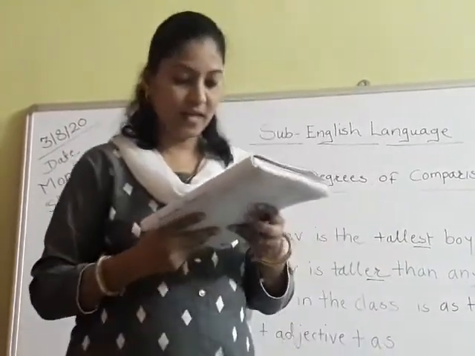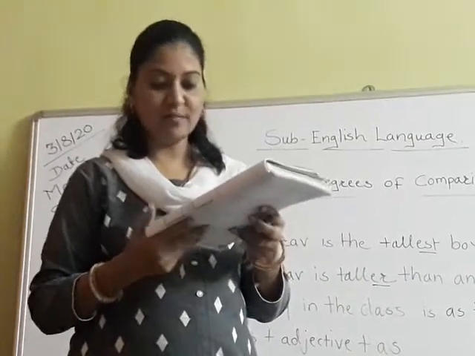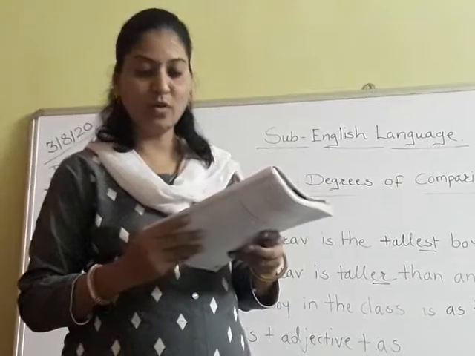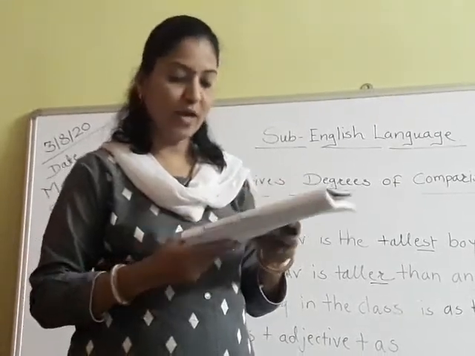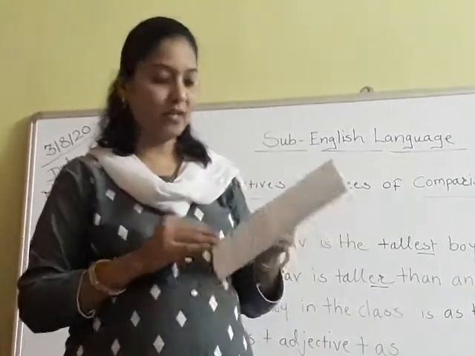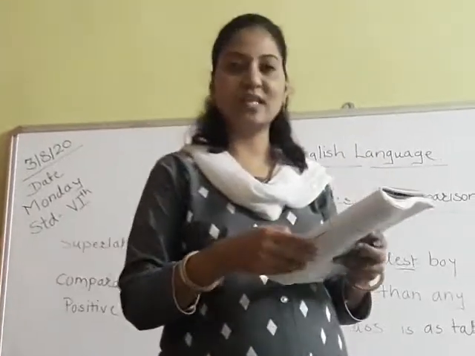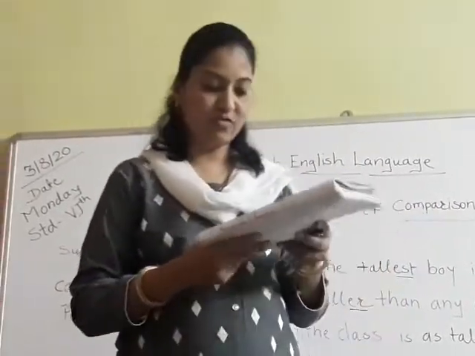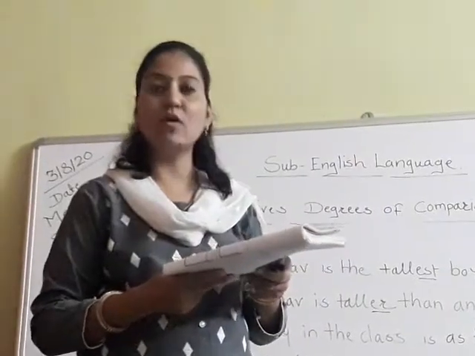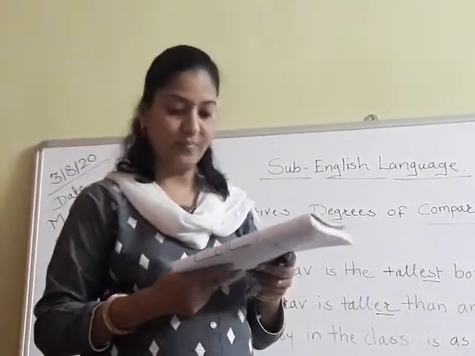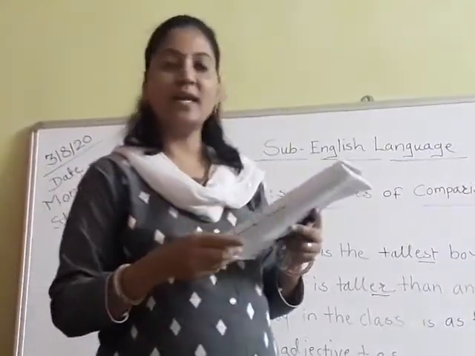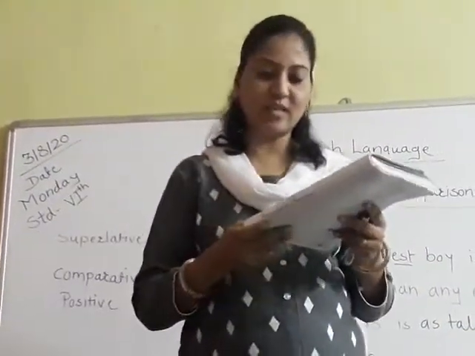Okay. And in question number C, frame sentences using the instructions and words given below. On one side words are given and instructions are given here also. For example, in words, the first example is Aman, comma, his brother. It is given on the first side, and on the second side instructions are given.